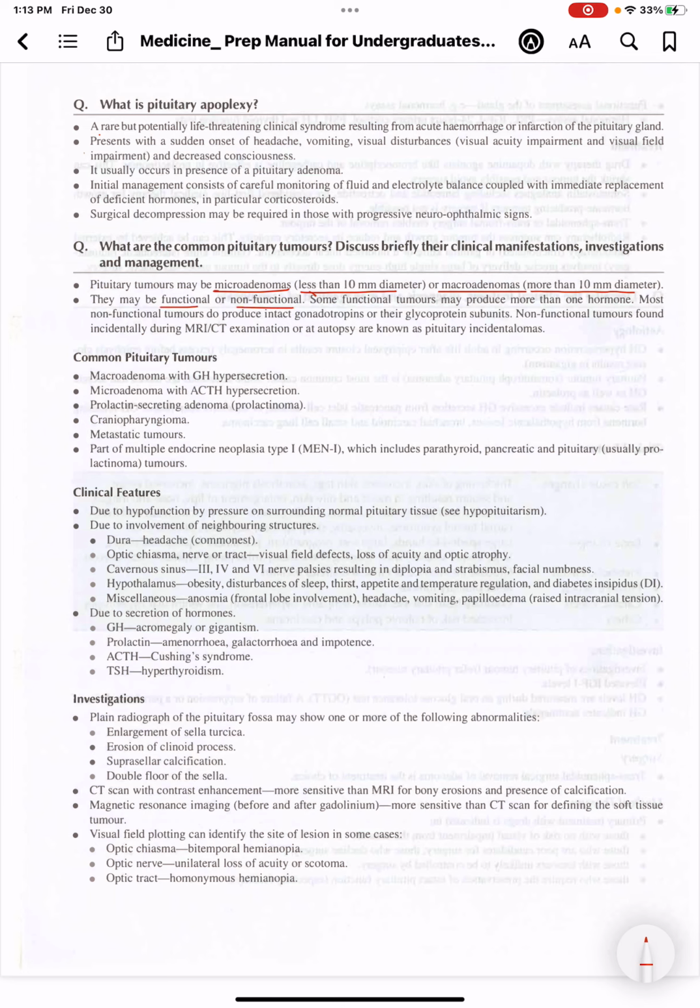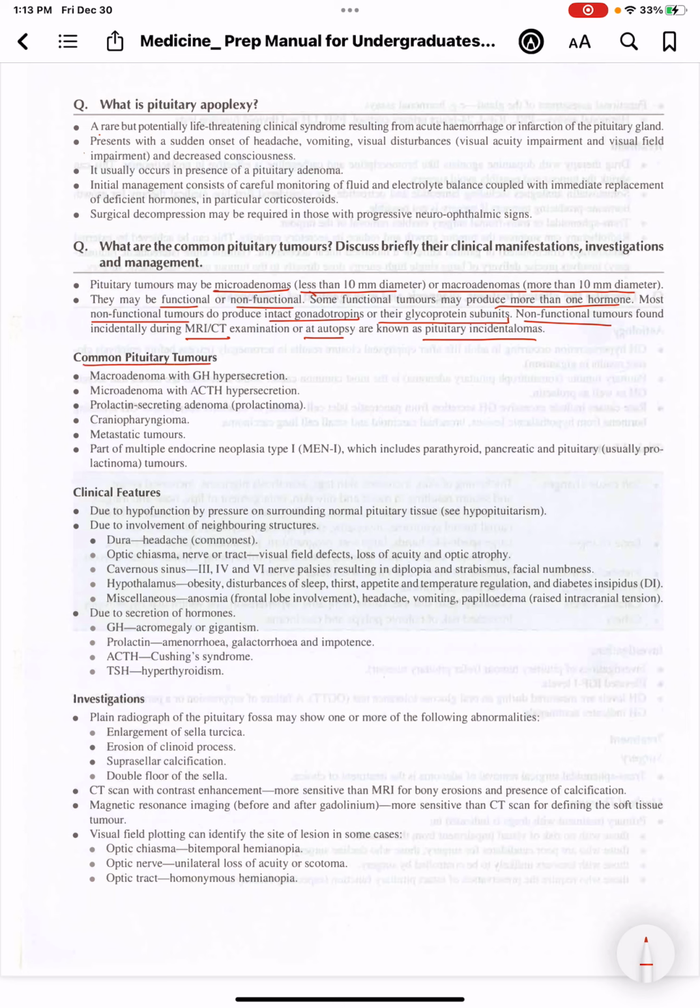Some functional tumors produce more than one hormone, and most of the non-functional tumors produce intact gonadotropins or their glycoprotein subunits. Generally, these non-functional tumors are found incidentally during MRI or CT examination or during an autopsy. So they are also known as pituitary incidentalomas.